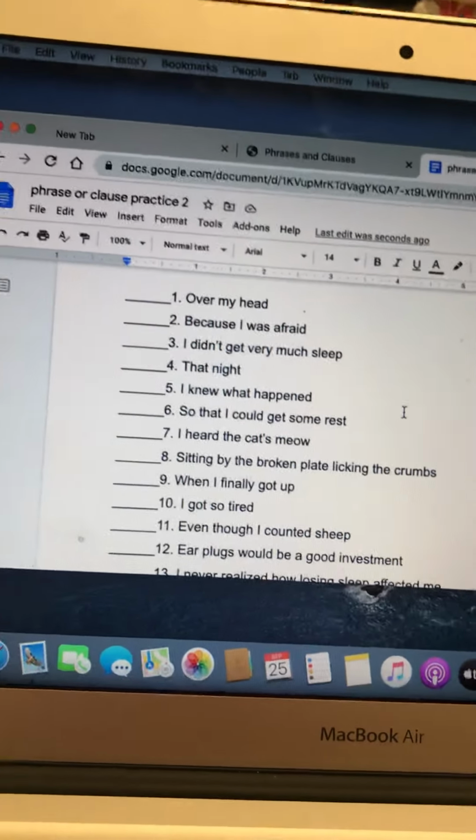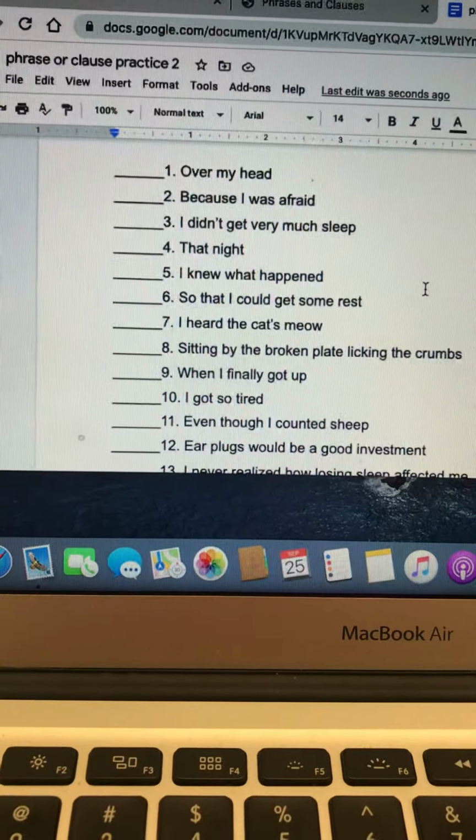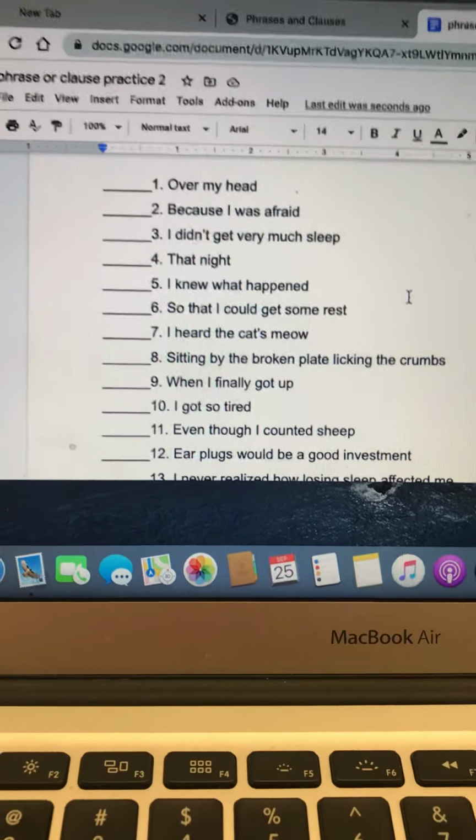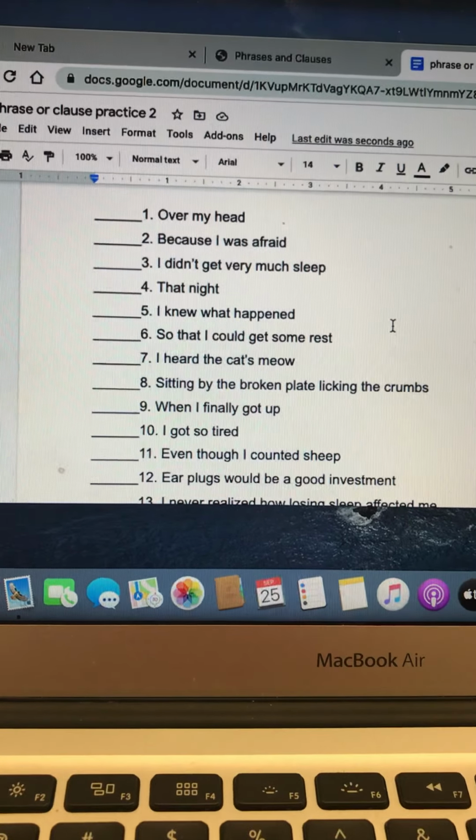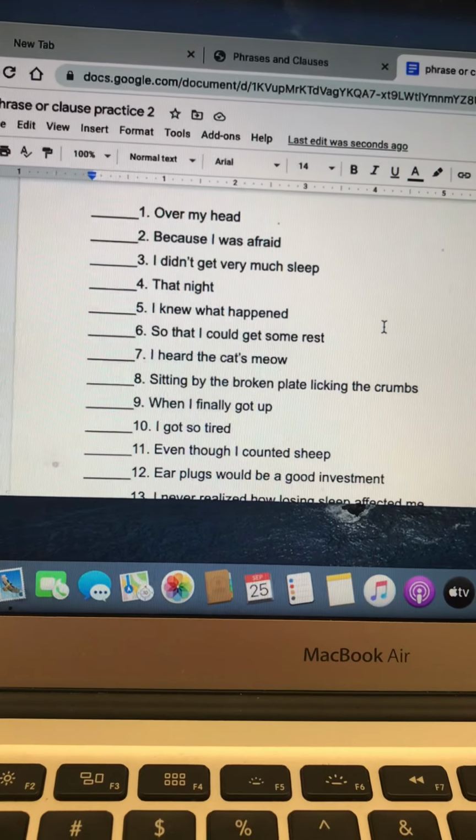Good morning, class. I just wanted to go over this worksheet with you to make sure that you understood what you were supposed to be doing. We're working with phrases and clauses, dependent and independent clauses.